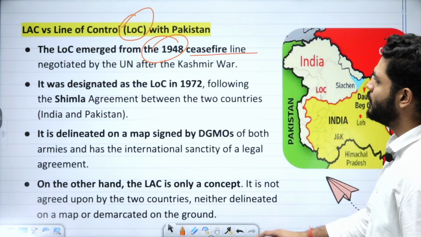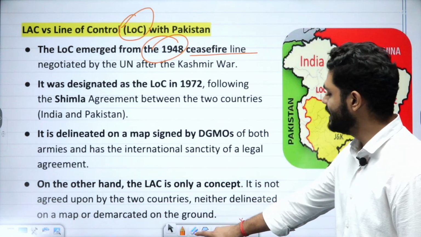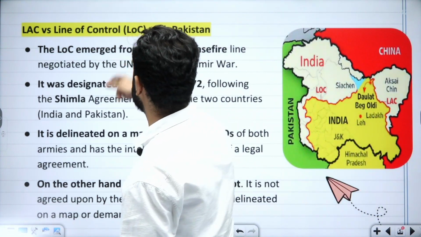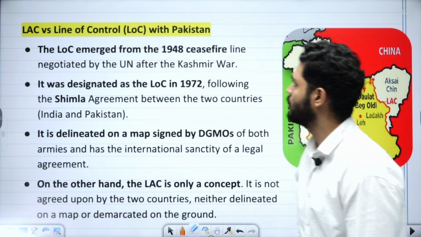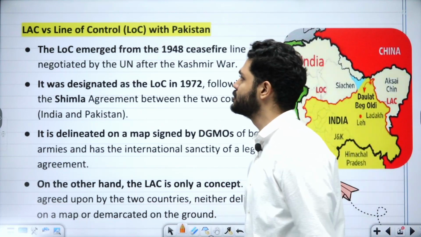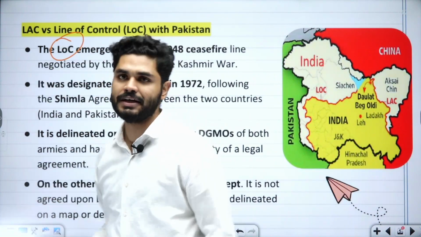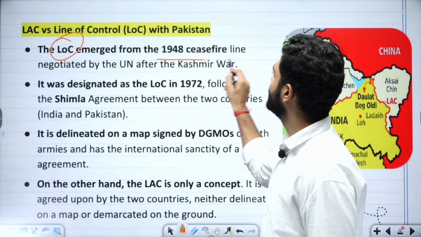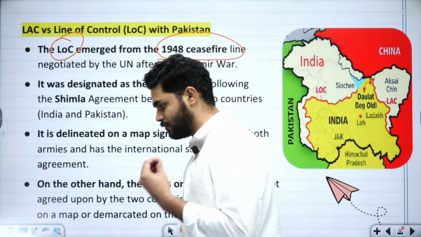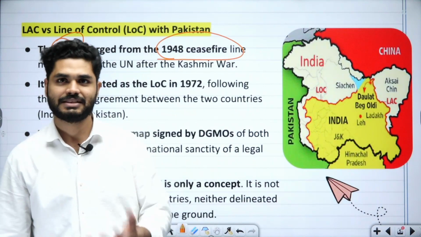Now, what is this LAC versus LOC? Now we are going to talk about what is this LAC and how is this different from the line of control, which we share with Pakistan. So this word LOC emerged from the 1968 ceasefire line. Okay, so what happened in 1948? I'm sorry, I said 1968.